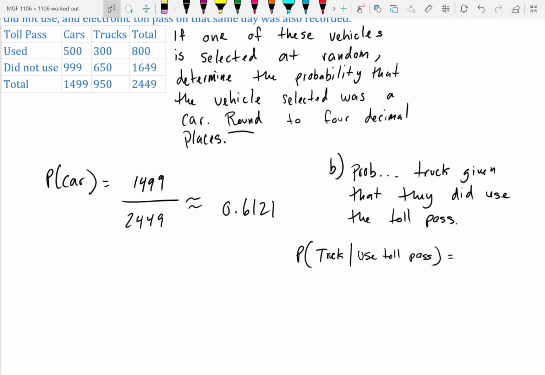So how many people used the toll pass completely? The total who used the toll pass was 800. How many of those were trucks? 300 of them. We're not going to round to the nearest decimal place for this one. We'll keep it as a fraction. So we can cancel out these zeros, and we get 3/8. So 3 out of 8 times, if we're talking about people who just use the toll pass, they are going to be trucks.